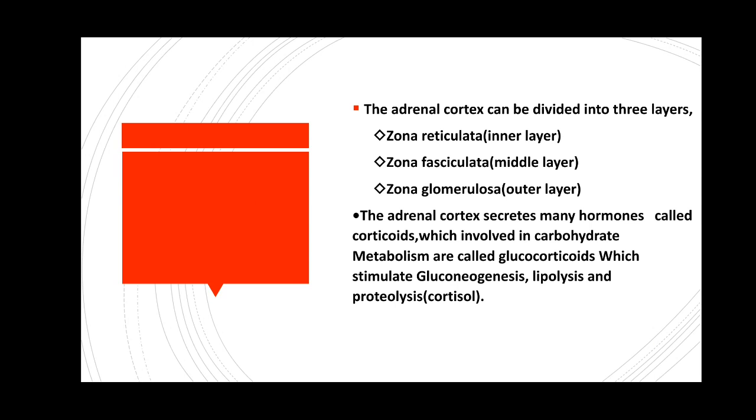The most important thing here is that the adrenal cortex secretes many hormones called corticoids, which are involved in carbohydrate metabolism.